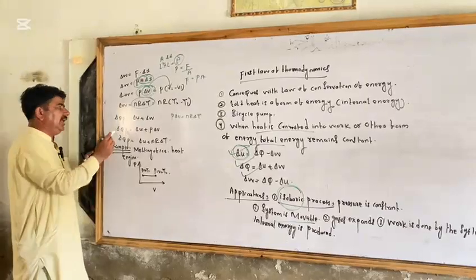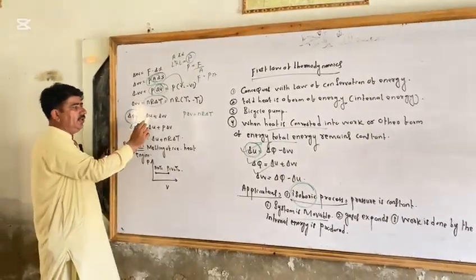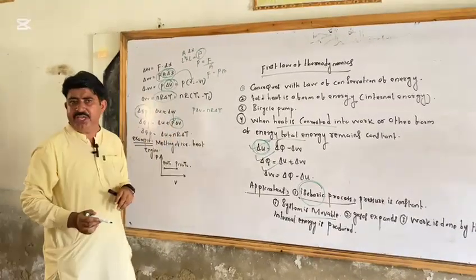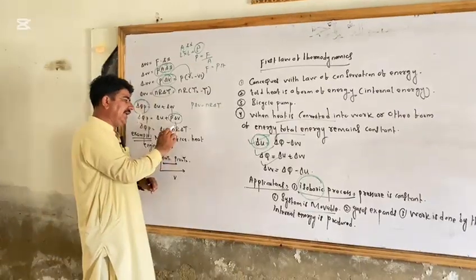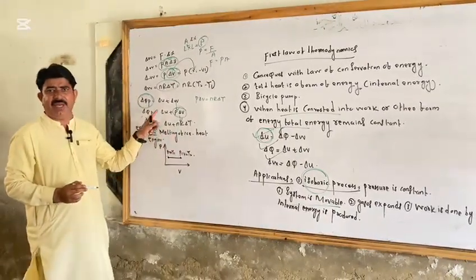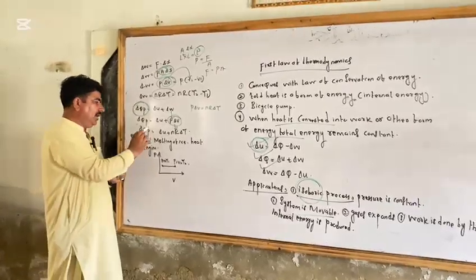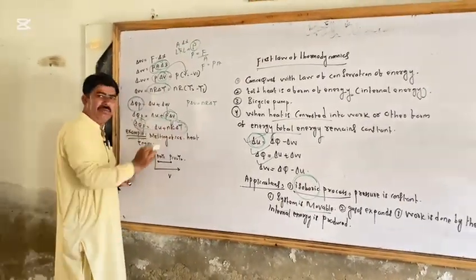Also you know that delta QP, the heat energy at constant pressure, is delta U plus delta W. In place of delta W, you write P change in V. P change in V is equal to nR delta T, because PV is equal to nRT in this equation. Also, delta QP is equal to delta U plus delta W. This is the final equation of the isobaric process.